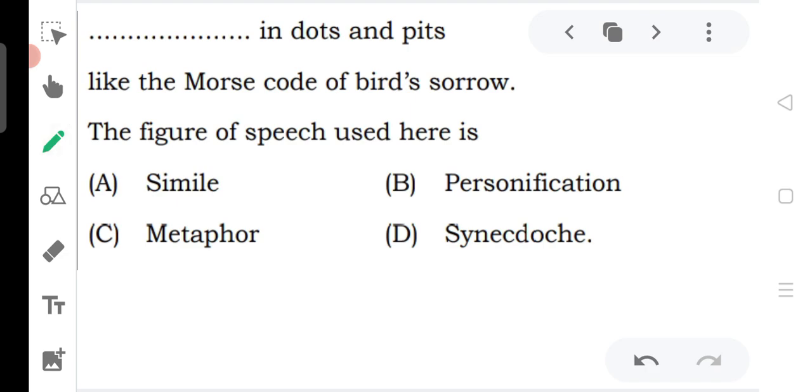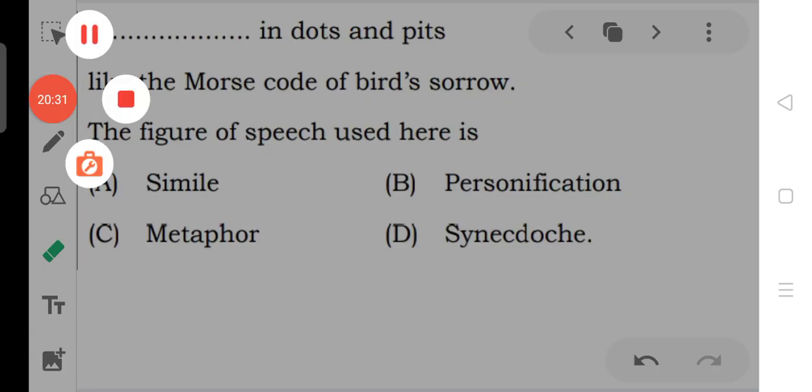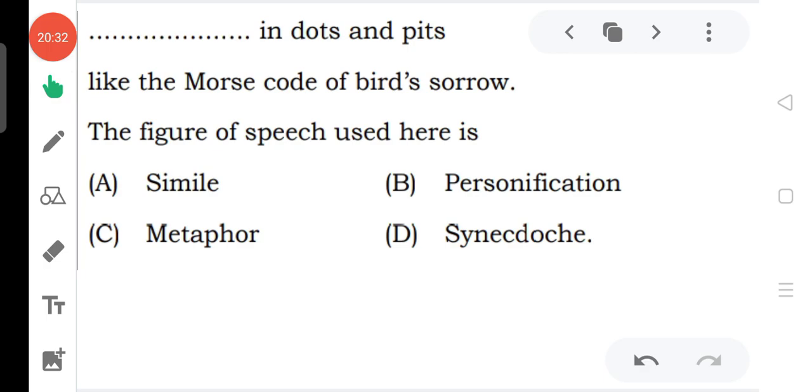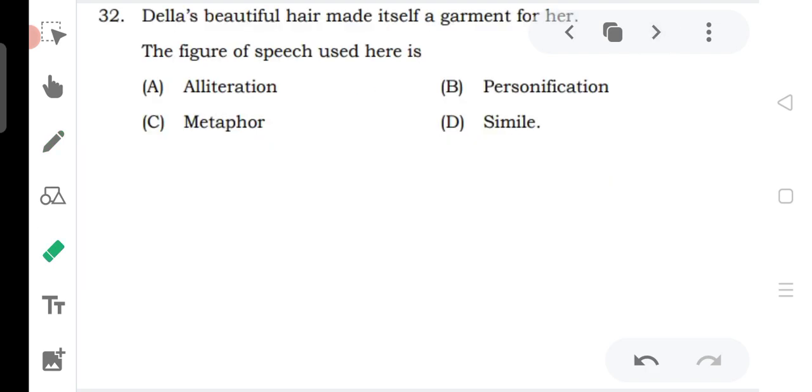It is a very simple one. Yes, the answer to this question is simile. I hope many members got it right, because here the word like is used, and I told you that whenever you see like or as in a sentence, you can go for the simile. So the correct answer is simile. Clear? Next, let us move on to the next one.